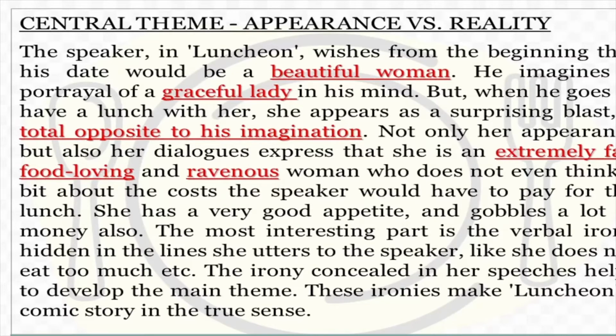Not only her appearance, but also her dialogues express that she is an extremely fat, food loving, and ravenous woman. Ravenous means someone who's very greedy, who does not even think a bit about the cost the speaker would have to pay for the lunch. So she keeps on ordering one dish after another. Like, for example, when you read the lesson, you will see that it was a season where there is no fish available. But in spite of that, she orders salmon. And she wants to have salmon. She wants to have the most expensive dishes on the menu.